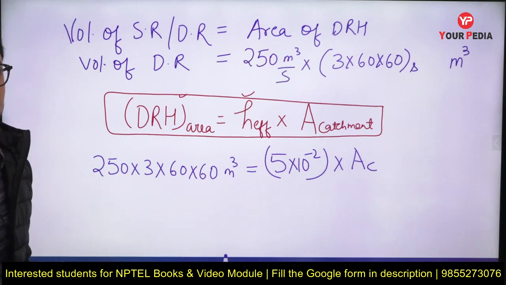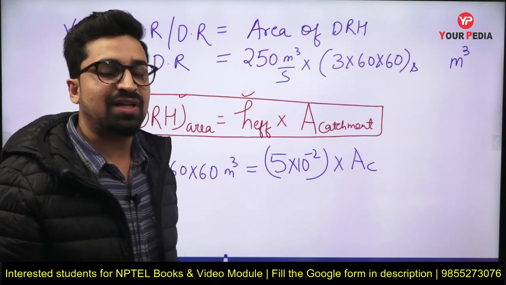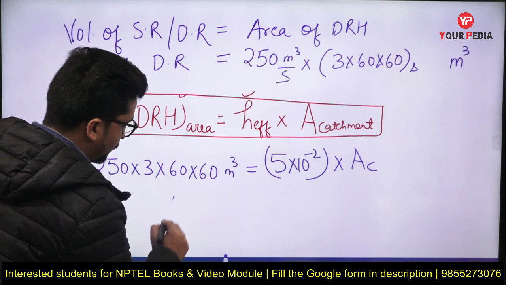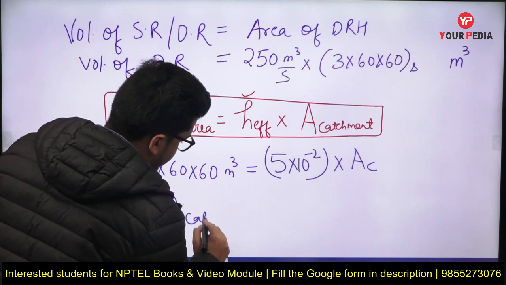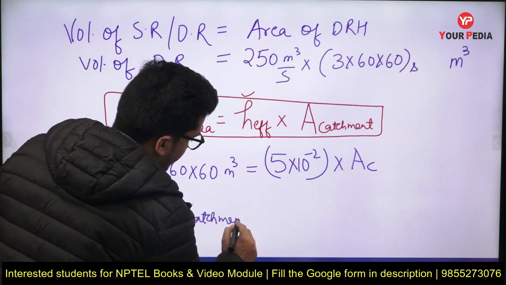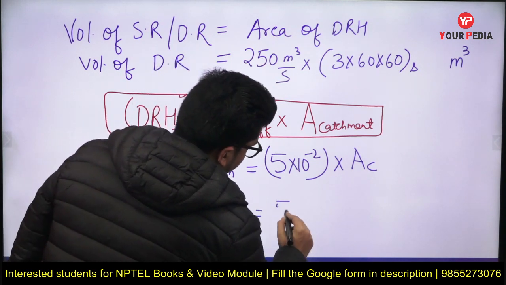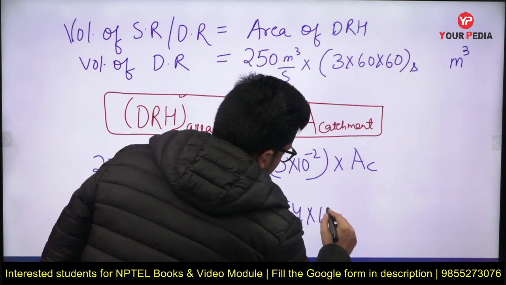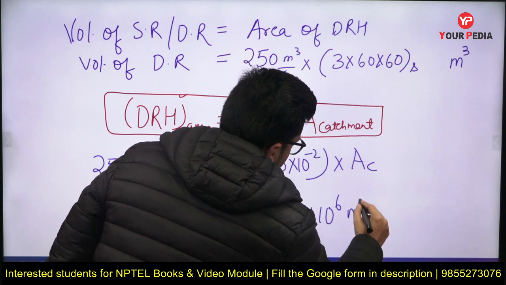Solving this, the area of catchment comes out to be 54 into 10 raised to power 6 meter square.